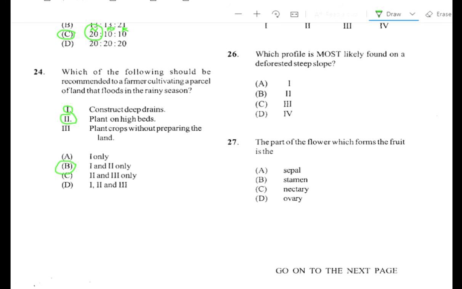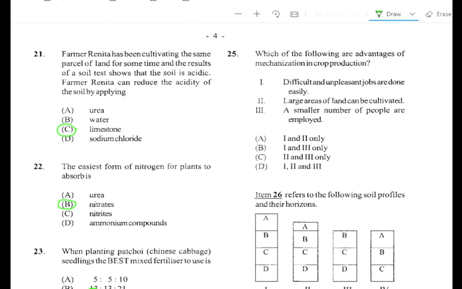So let us go to question number 25. Which of the following are advantages of mechanization in crop production? 1. Difficult and unpleasant jobs are done easily. Alright. Yes. Large areas of land can be cultivated. Yes. A smaller number of people are employed. No, that's not good. That's bad. A country should always try to balance that aspect as well. So that's a disadvantage. So the answer is A, 1 and 2 only.